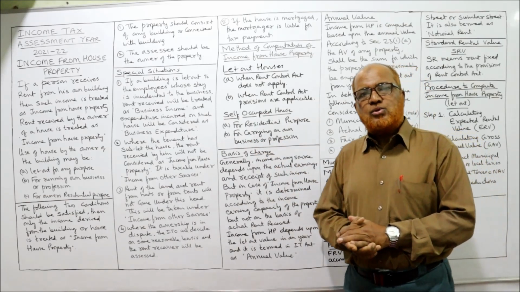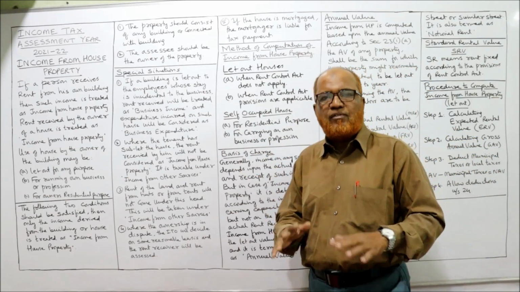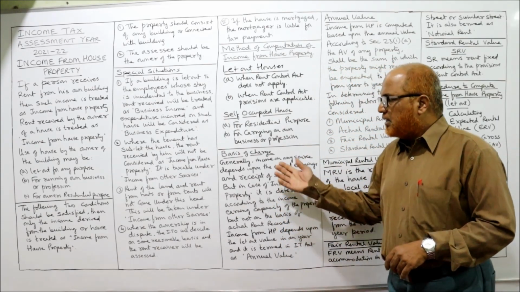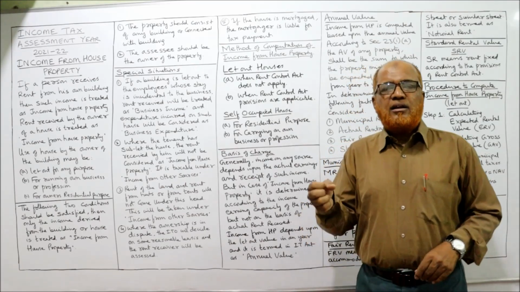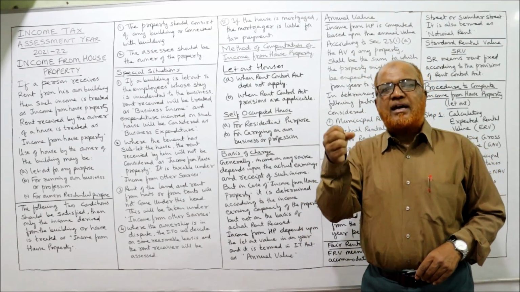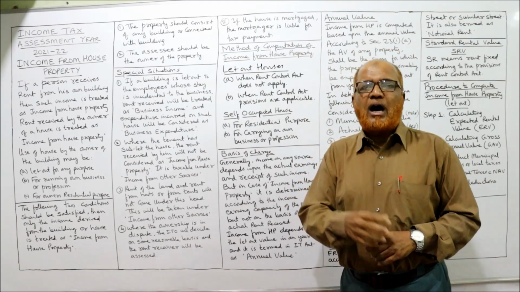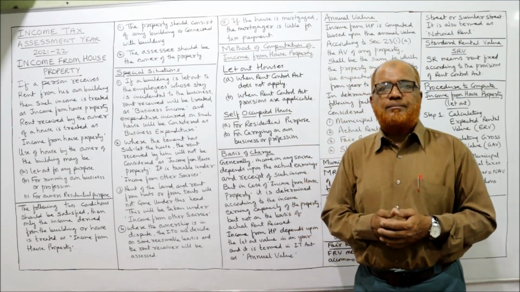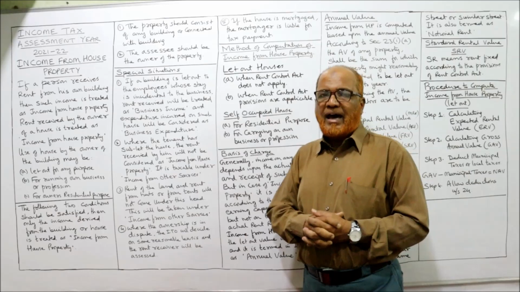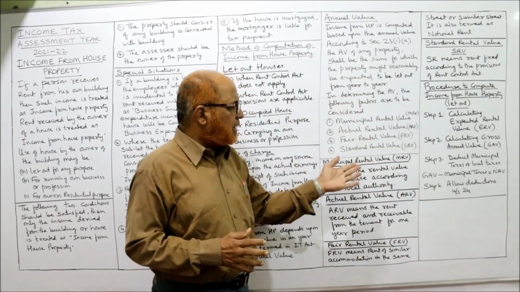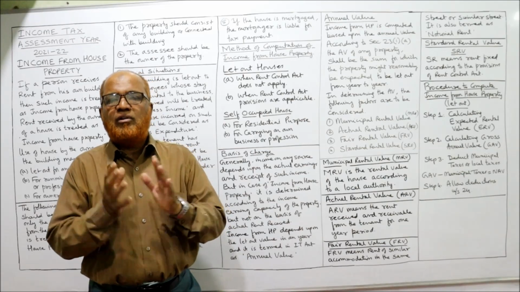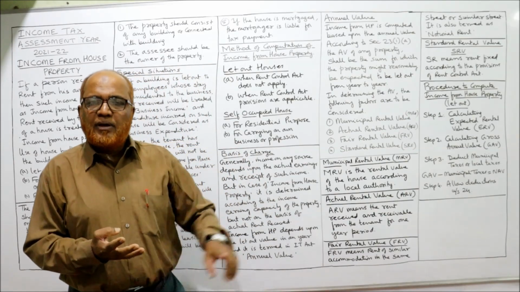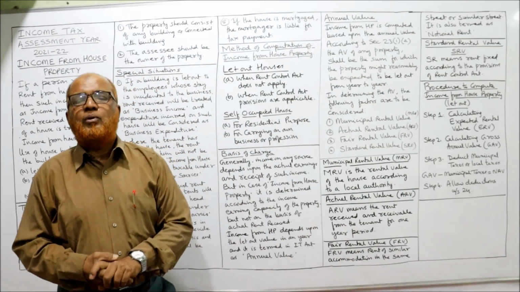Secondly, self-occupied house. A self-occupied house is used for own occupation or for running our own business or profession. Then the basis of charge. The rent income from house property is charged on the basis of expected rental value, the earning capacity of the property, not on the actual rent received. Then what is annual value? I have explained. Then municipal rental value. The annual value will be computed by considering four factors: MRV, ARV, FRV, SRV. Then the last step, procedure, how to compute the income from house property.